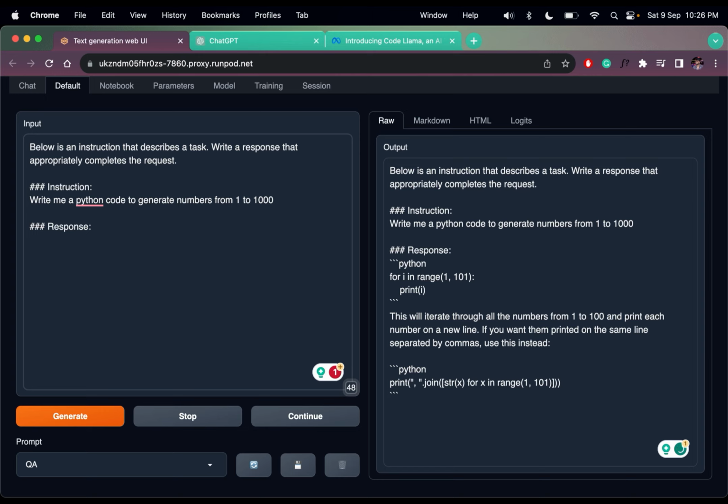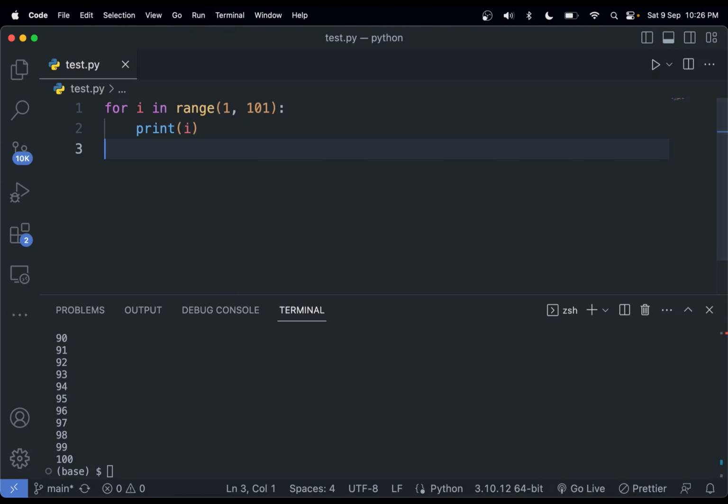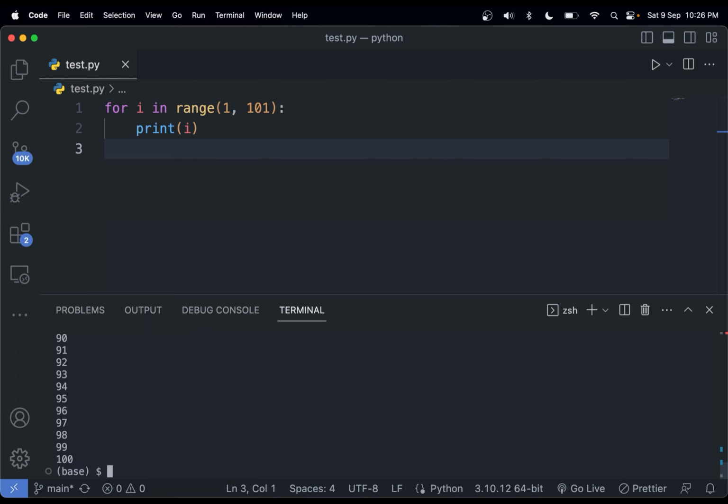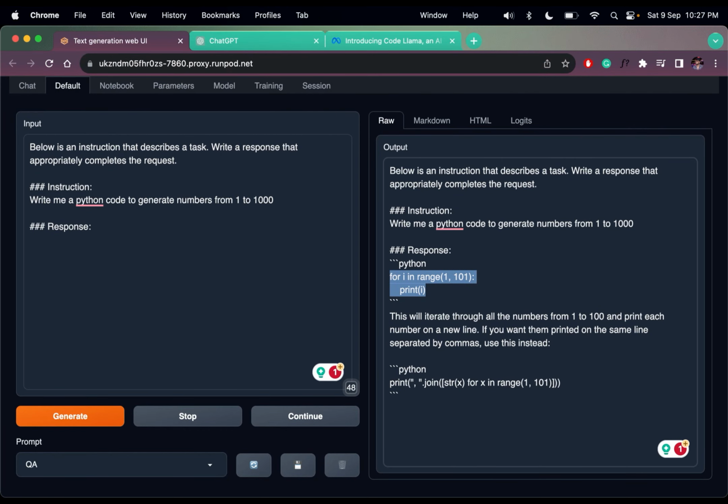We get two results. Let me print the first one in VS Code and run python3 test.py. We have 100 numbers. We typed 1000, but we are getting only 100 numbers.